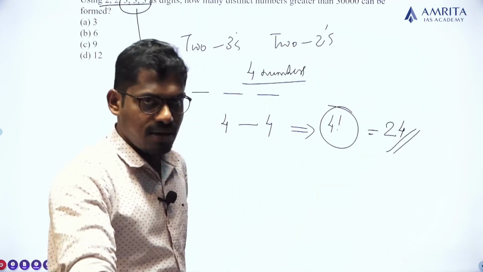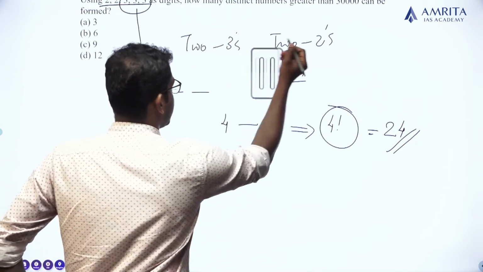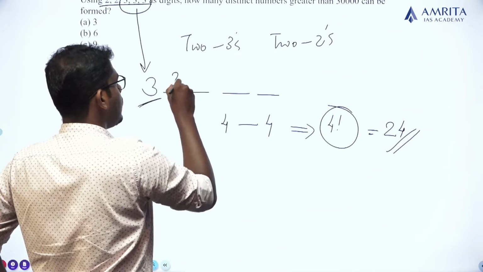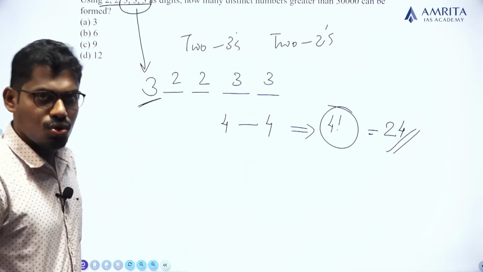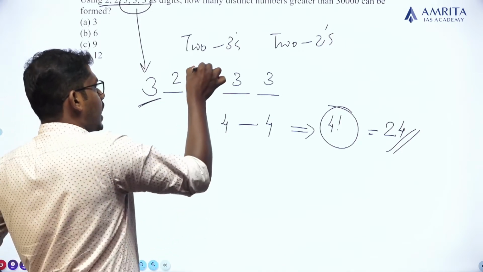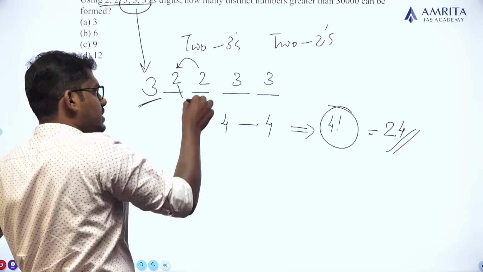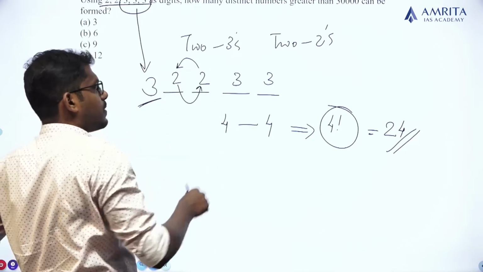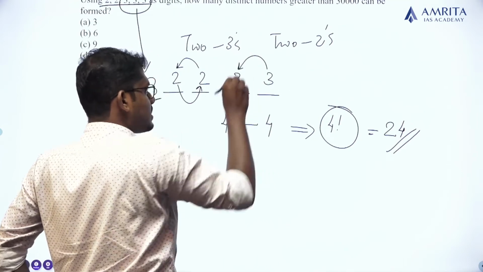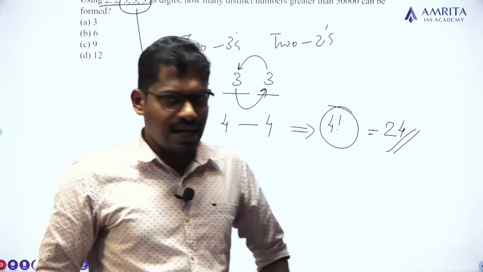And the game is not over. See, if I am arranging 2 2 3 3, and in the next arrangement I am replacing this 2 here and this 2 here, and also replacing this 3 here and this 3 here, does it make any change?